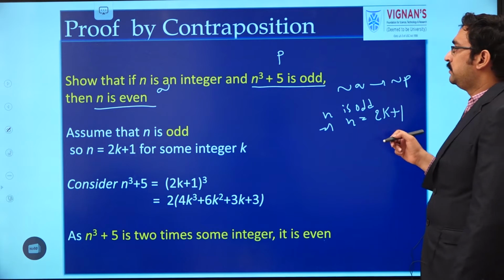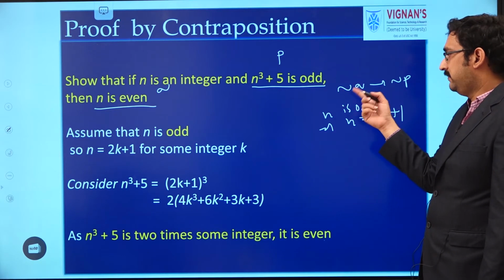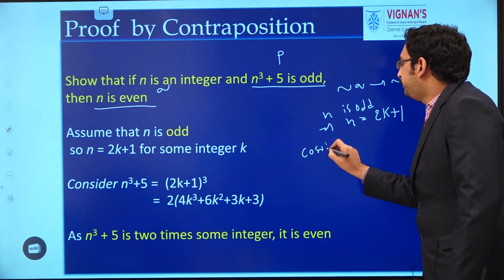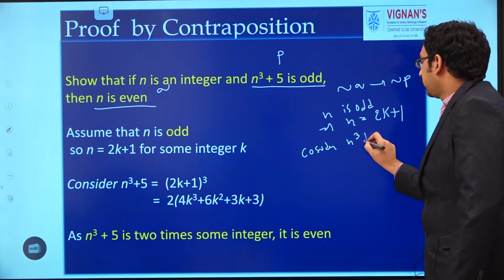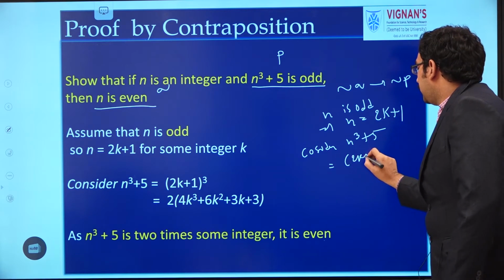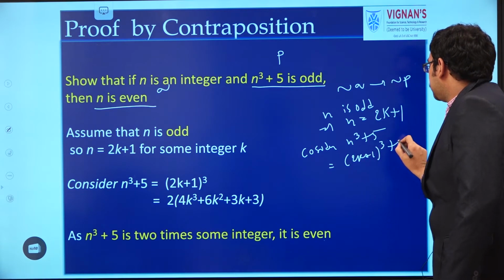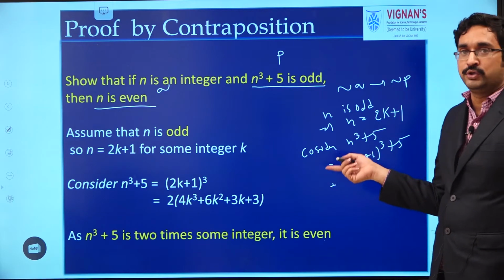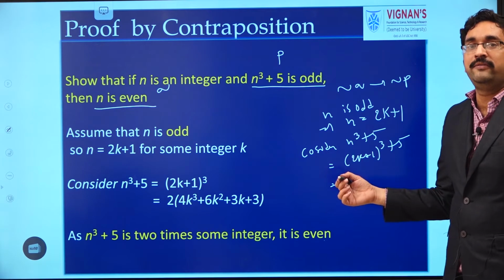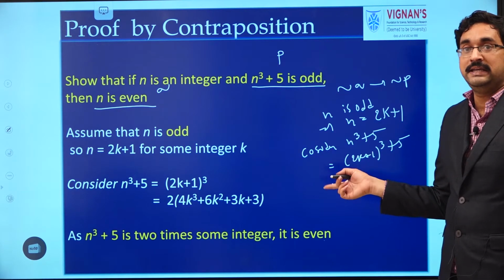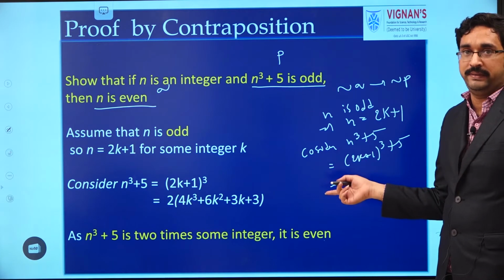Now what we have to prove? n cube plus 5 is even. So consider n cube plus 5. What is n? (2k plus 1) whole cube plus 5. (2k plus 1) whole cube means (a plus b) whole cube. So what is the formula for (a plus b) whole cube? a cube plus b cube plus 3ab square plus 3a square b.